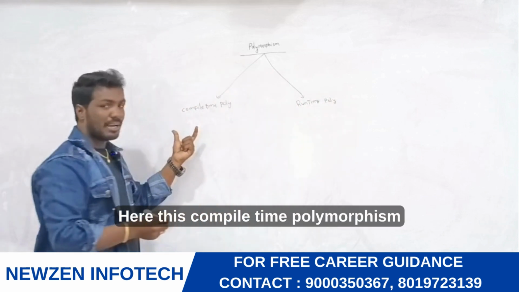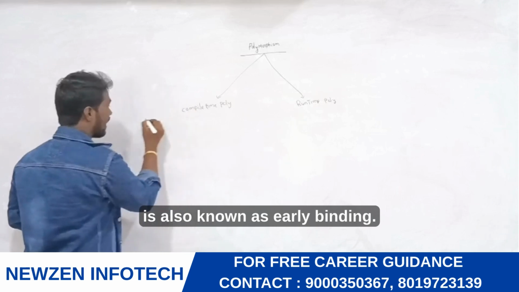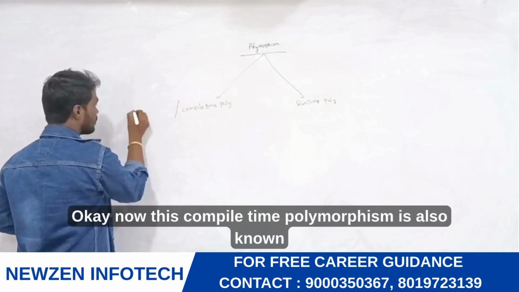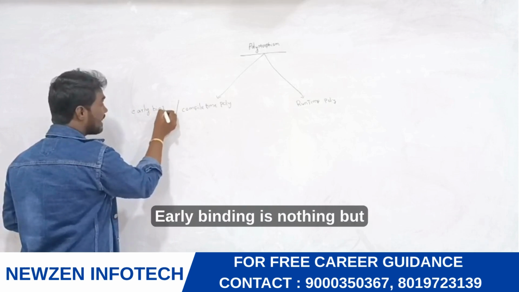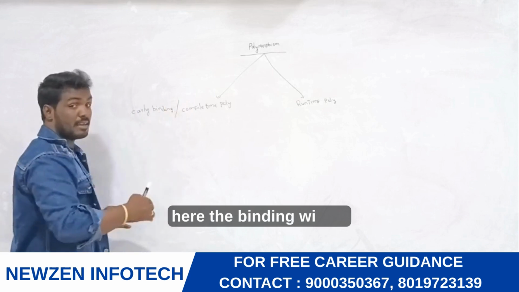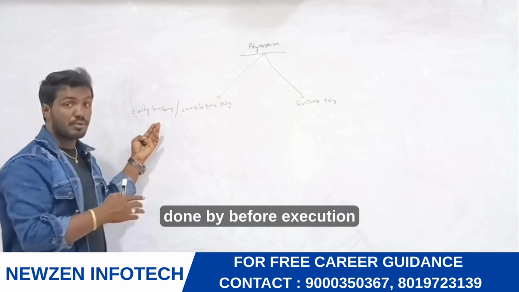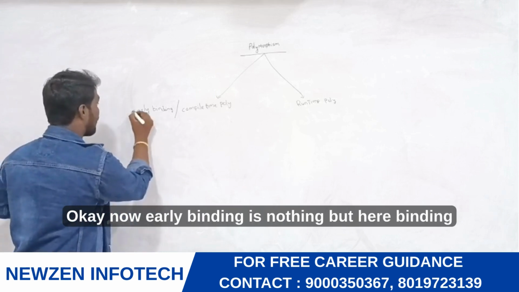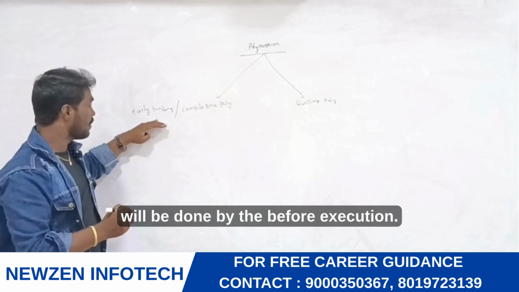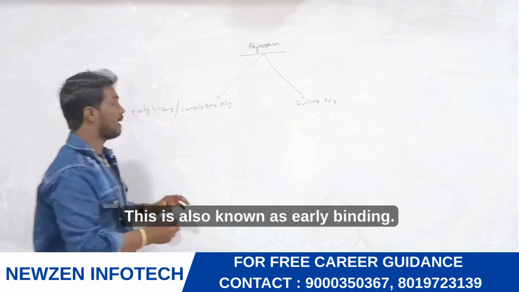This compile time polymorphism is also known as early binding. Early binding is nothing but the binding will be done before execution time. So that's why this is also known as early binding.